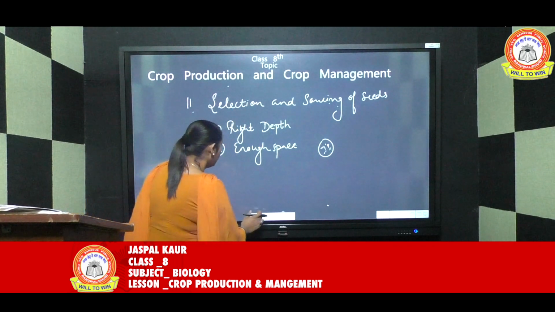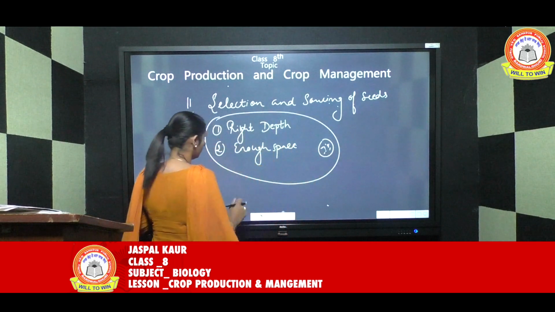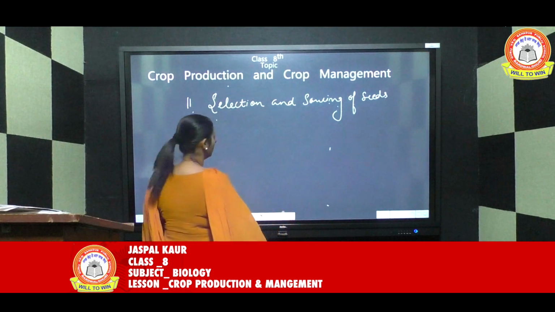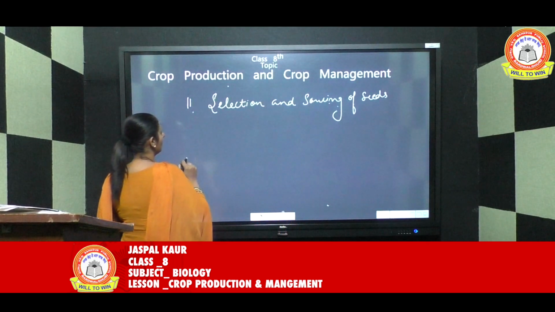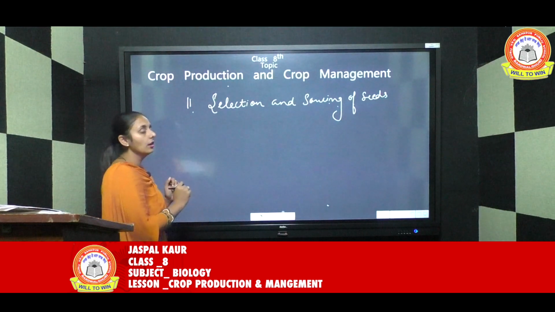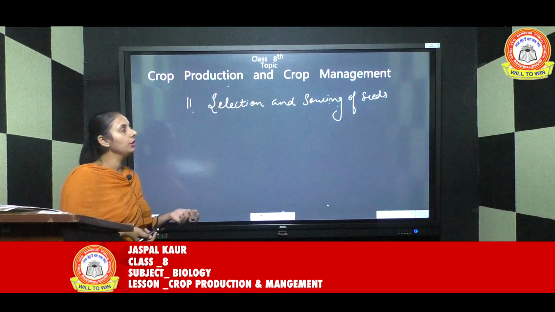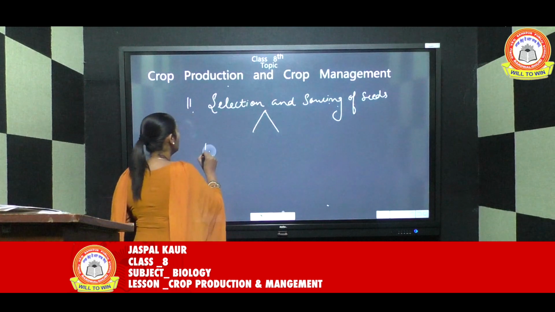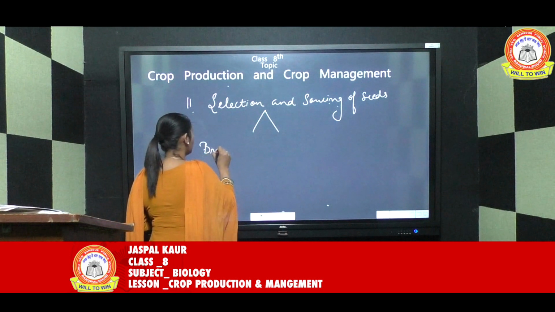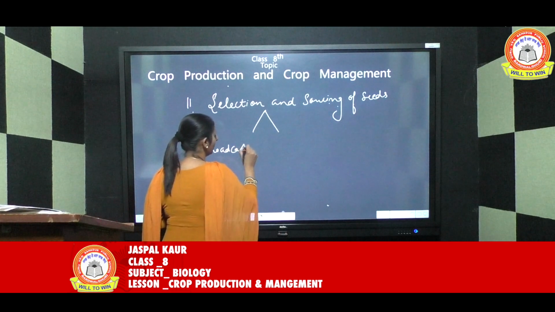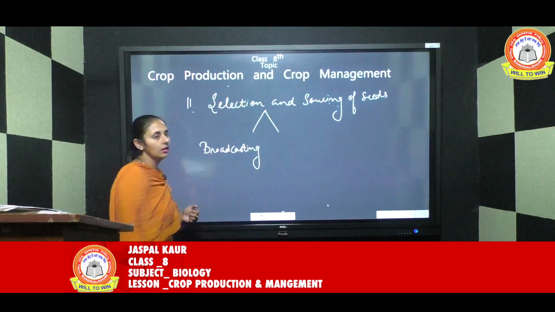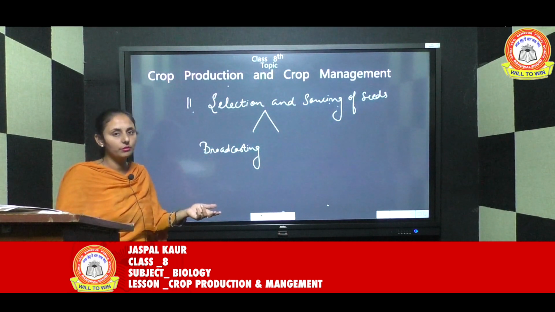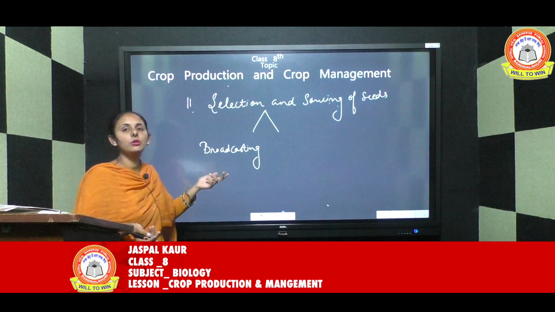Then, what are the basic methods used for the sowing of seeds? The basic two methods are, first, broadcasting. Simply, what is broadcasting? Scattering the seeds into the field with the help of hands is called broadcasting.